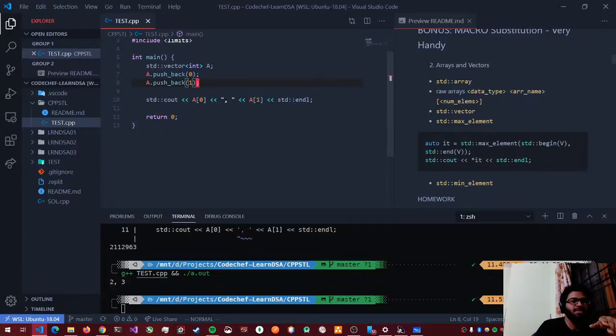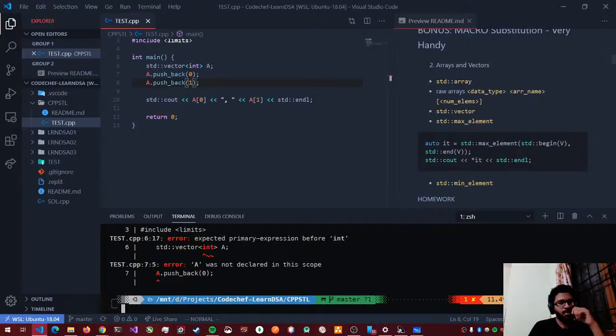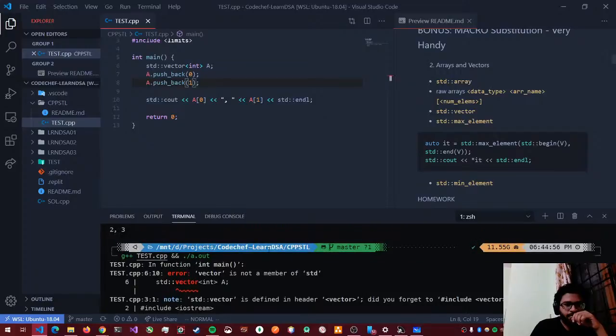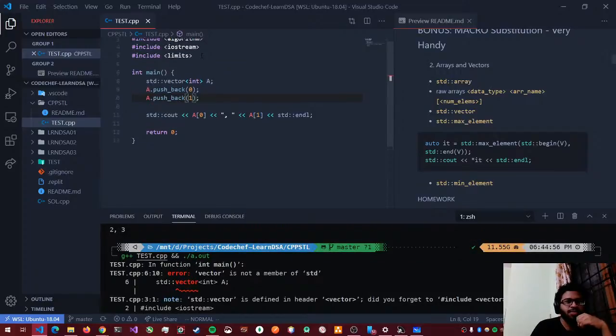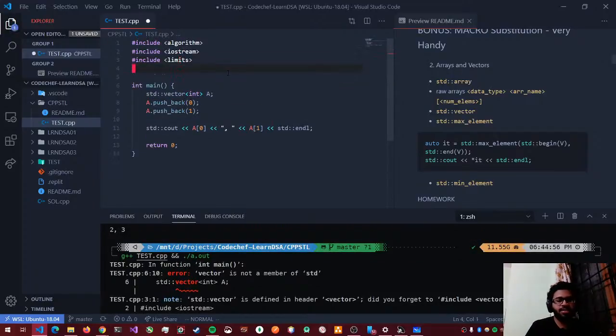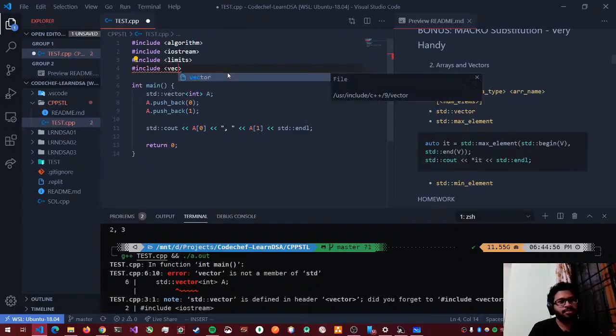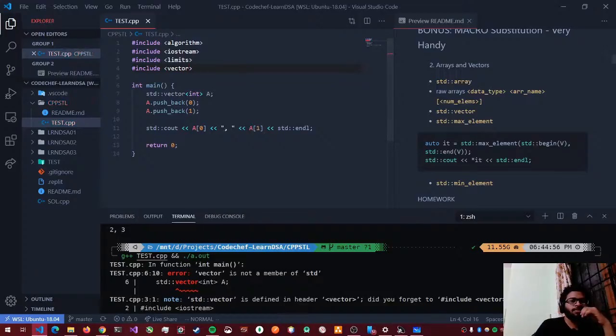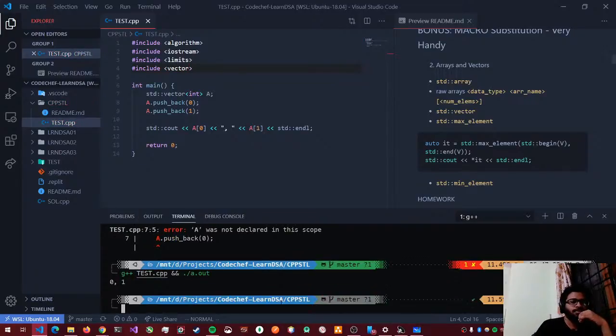So I have pushed my elements 0 and 1, and let's see what happens if I run it. What does it say? Vector is not a member of std, right? So vector is actually defined in a header file called vector. Yeah, so it prints 0 and 1 that I pushed.